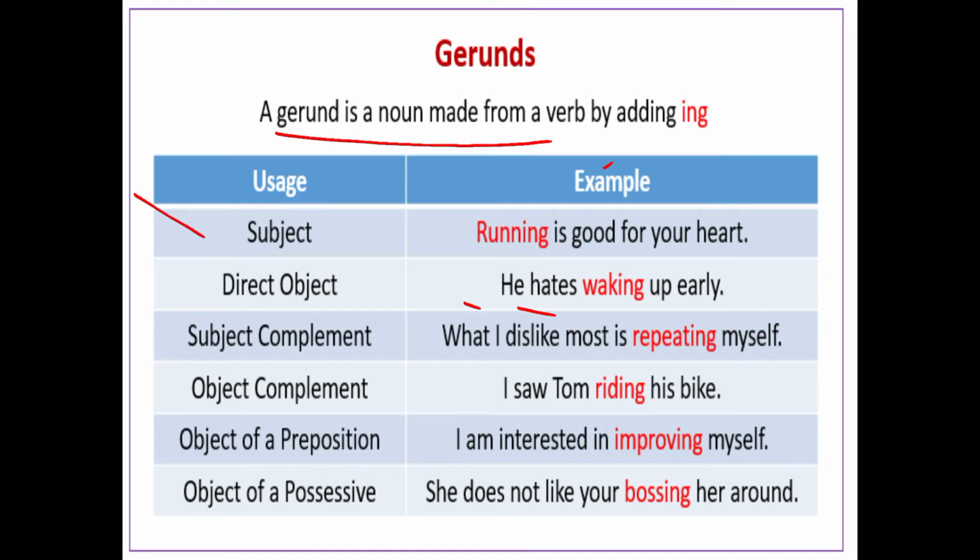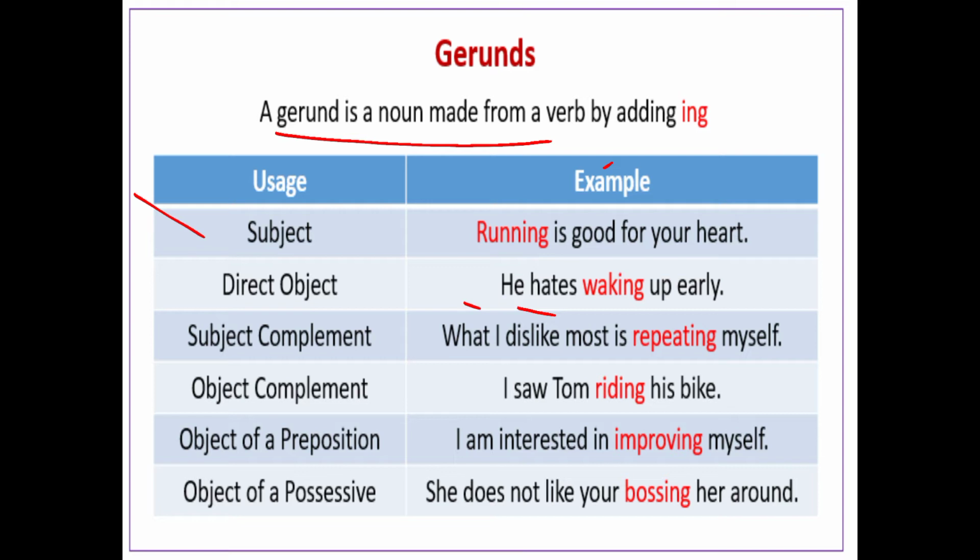So it is playing the role of object, because there are many cases in which we have to use an object. Without it we cannot understand the meaning. So it is used as an object of a transitive verb, because he hates does not give a complete sense. That's why hates is a transitive verb, because it needs an object to make its sense. So here the gerund is used as the object of a transitive verb.